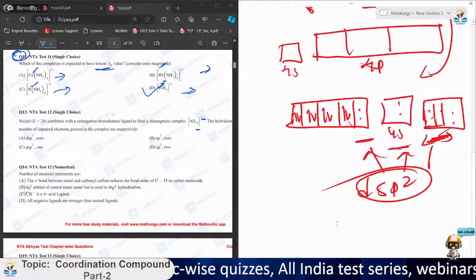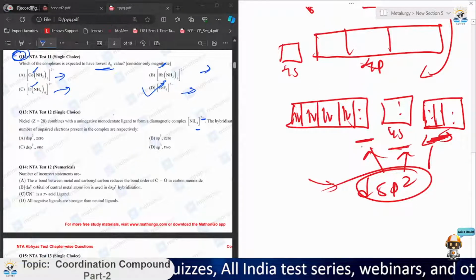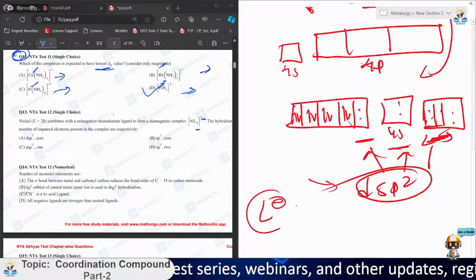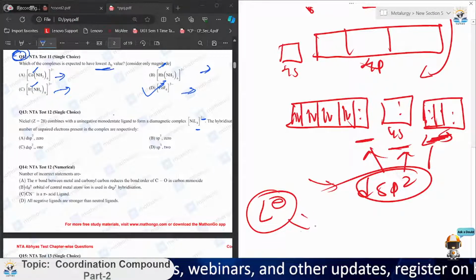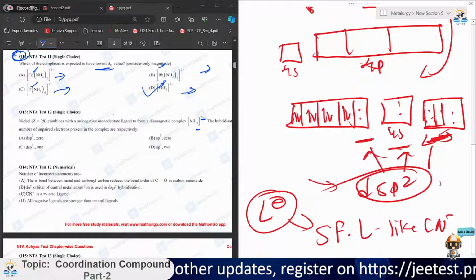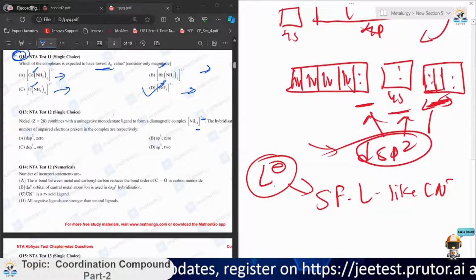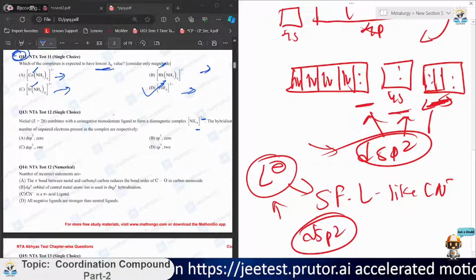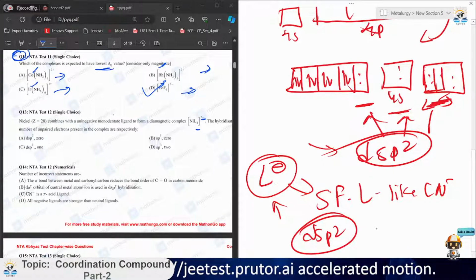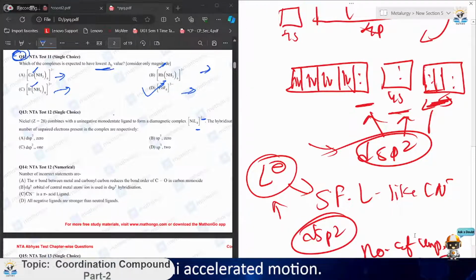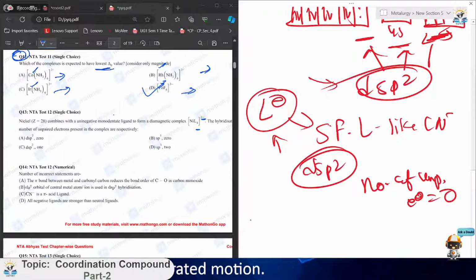Why I'm saying dsp2 is that we could also consider sp3, tetrahedral. But see, we have been given L minus, so it can be a strong field ligand like CN negative. So the hybridization for this is dsp2. As you know, for strong field ligands we get inner orbital complexes, so you need to check that also. The number of unpaired electrons equals 0, as the 2 electrons which were unpaired have been paired. So you need to check that.